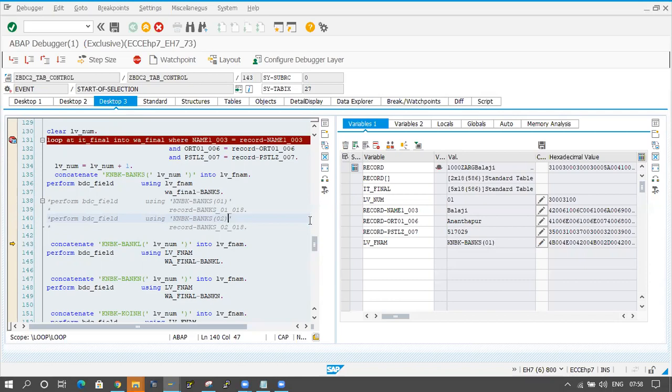So I am commenting all the data and using only one line. How many records are available, that many times it will loop here. Click on F6 button. Concatenating for BANKL. Click on F6.